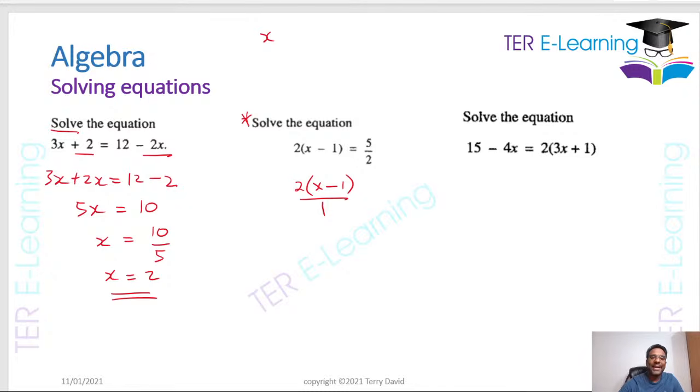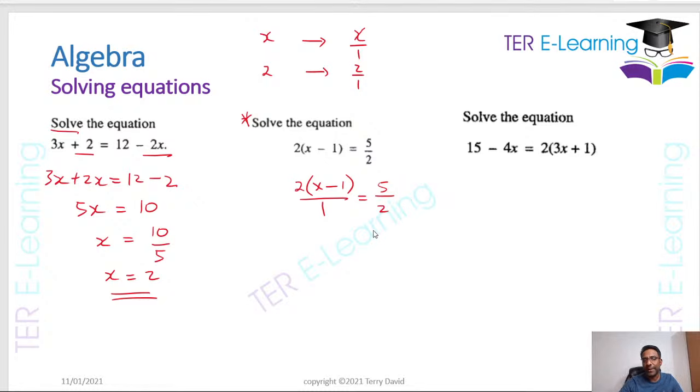I can write any variable or any number as a fraction. x can be written as x over 1. If I have the number 2, that could be written as 2 over 1. So notice I'm writing it as a fraction, right? Anything divided by 1 will give you back the same number. So 2(x - 1) divided by 1, it's the same thing. I'm not really changing anything. I'm just writing it as a fraction. So this is 5 over 2.